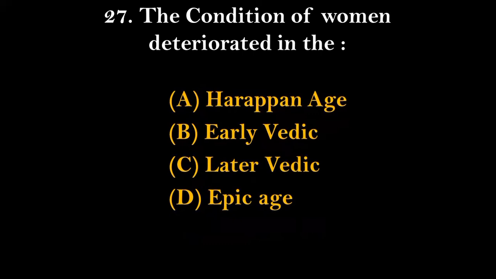Question number 27. The condition of women deteriorated in which of the following ages? Harappan age, Early Vedic, Later Vedic, or Epic age? The right answer for this will be option number C, that is Later Vedic age. We should keep in mind that the condition of women has always had ups and downs in Indian history. Of course, women were highly respected in the early Vedic period, but from the later Vedic period, the condition of women deteriorated, and by the time they entered the medieval period, it became the darkest moment, the dark age for women in Indian history. So the condition of women deteriorated from the later Vedic age.